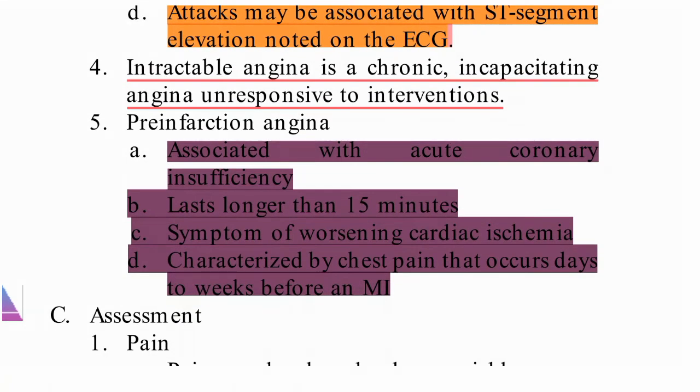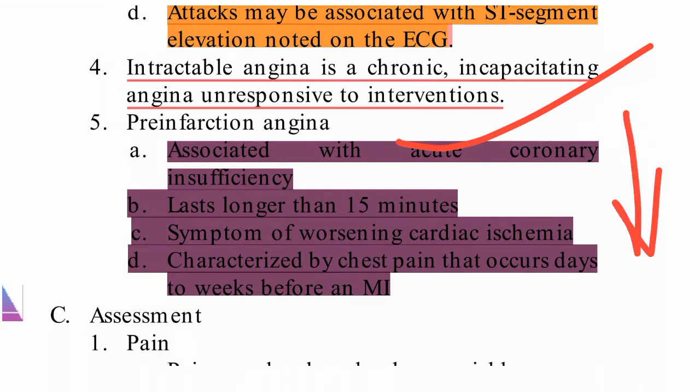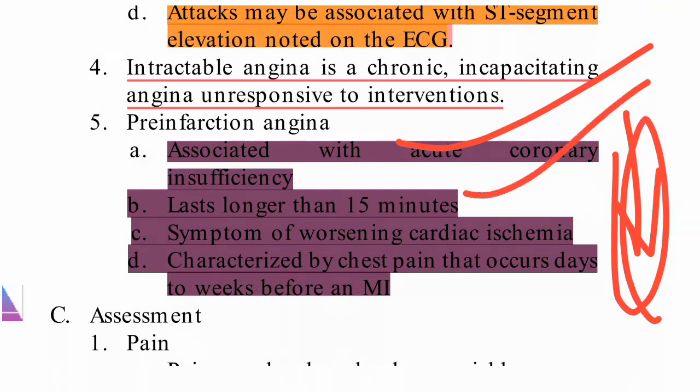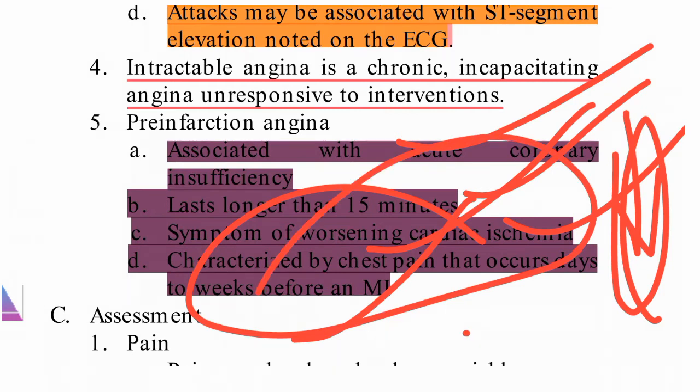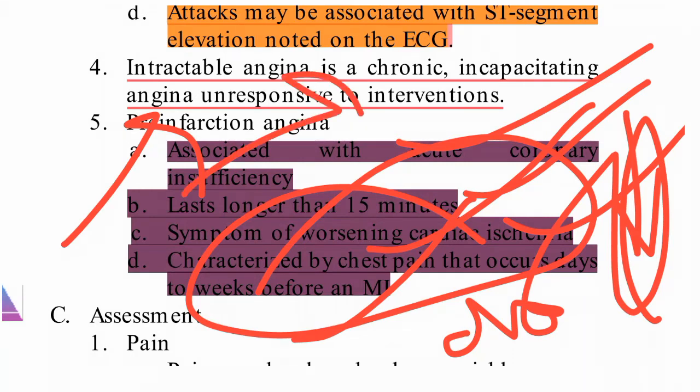Pre-infarction angina is associated with acute coronary artery insufficiency. When coronary perfusion is insufficient, it is related with this condition. It lasts longer than 15 minutes. Symptoms of worsening cardiac ischemia, characterized by chest pain that occurs days to weeks before MI. So it will lead to MI also. It can be for days and it can go to weeks, then it may lead to myocardial infarction.